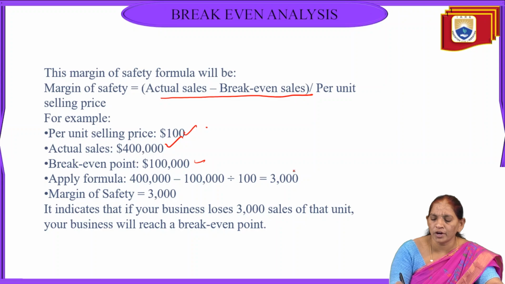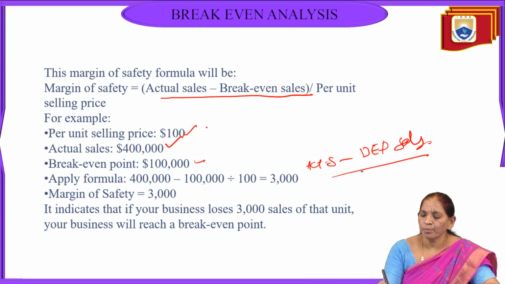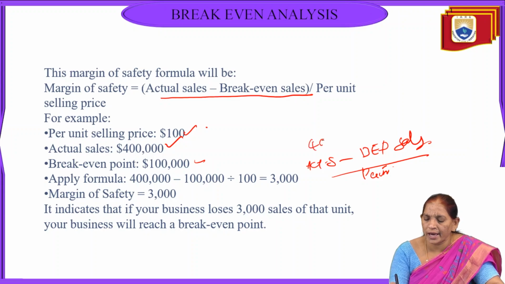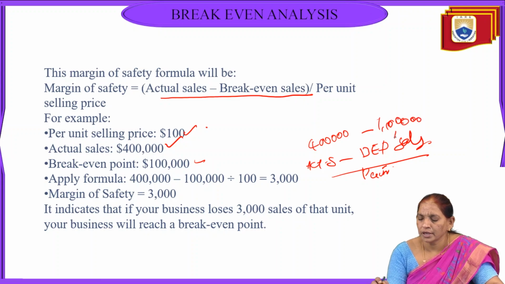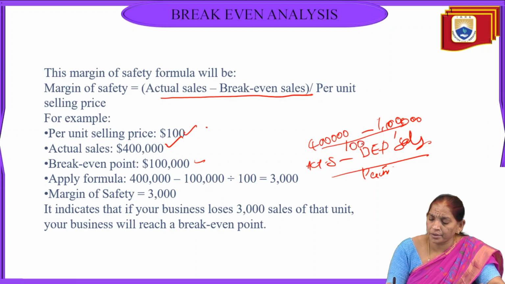So when you apply the formula actual sales minus BEP sales, divided by per unit, then we can say that actual sales is 4 lakhs and BEP sales is 1 lakh. So which should be divided by per unit, so per unit is divided by 100.